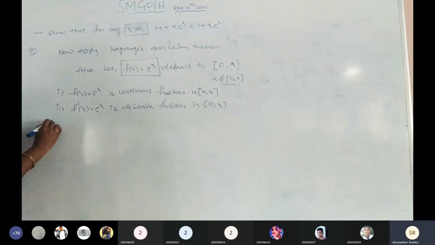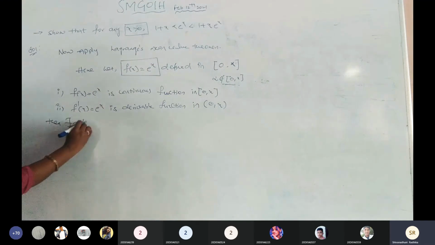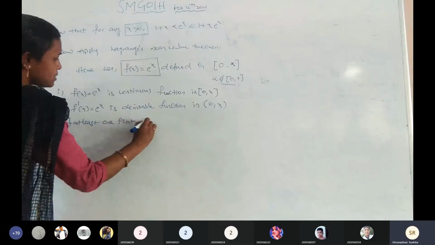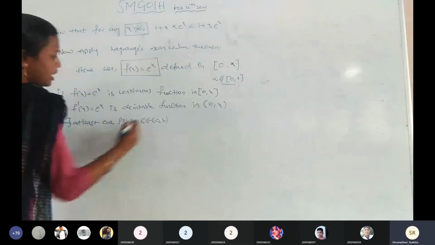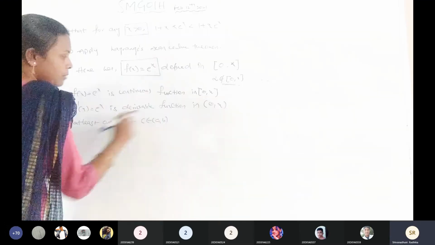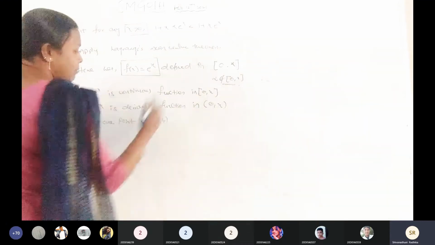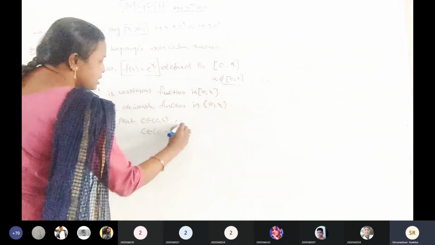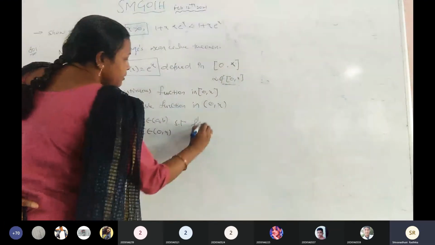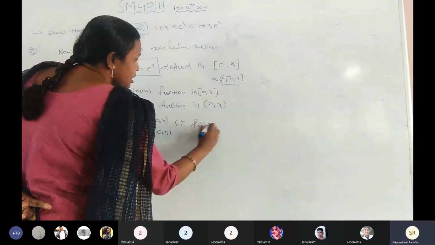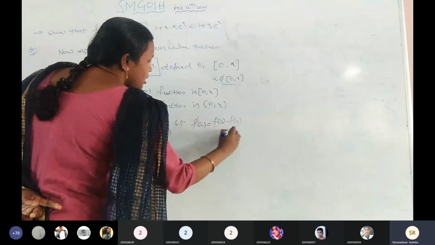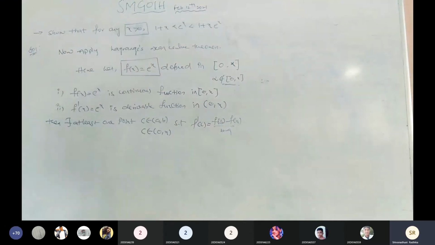Now then there exists at least one point c belonging to the open interval a comma b. What is the open interval a comma b? We have 0 comma x. c belongs to 0 comma x, such that f dash of c equals f of b minus f of a by b minus a, from the Lagrange's mean value theorem.